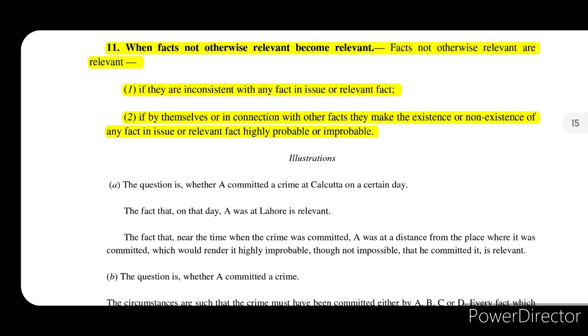So if it is making it highly probable or highly improbable that such a fact in issue or relevant fact may exist or may not exist, then that fact, which is making it highly probable or improbable, will also become relevant. That is what section 11 says.